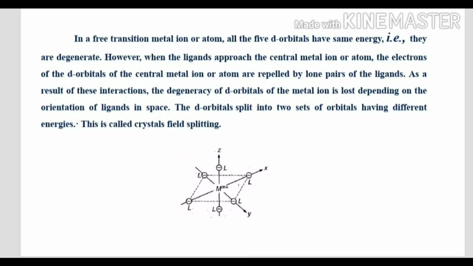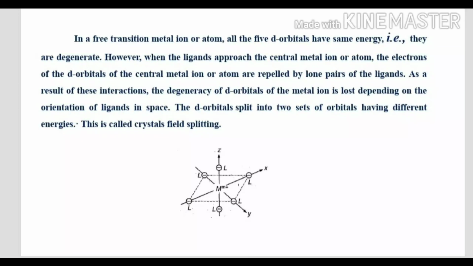The eg orbitals lie on the axes, and the ligands also approach along the axes. That's why the eg orbitals directly face the ligands and experience more electron repulsion, so their energy is lifted high.